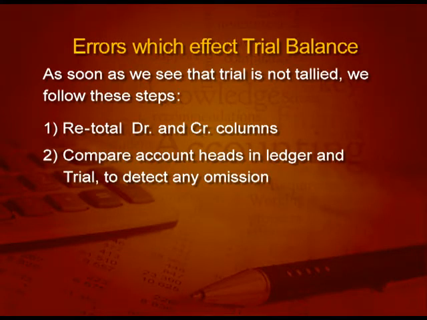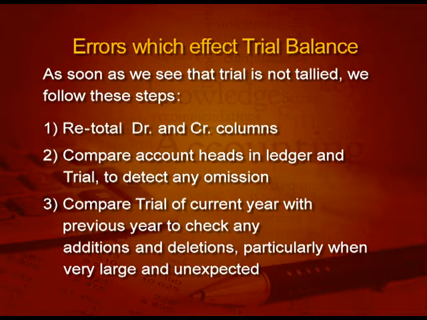Second, we compare the account heads in the ledger and the trial balance to detect if there is any omission. Next, point number 3, we compare the trial balance of the current year with the previous year to check whether there is any addition or deletion, particularly when very large or unexpected.